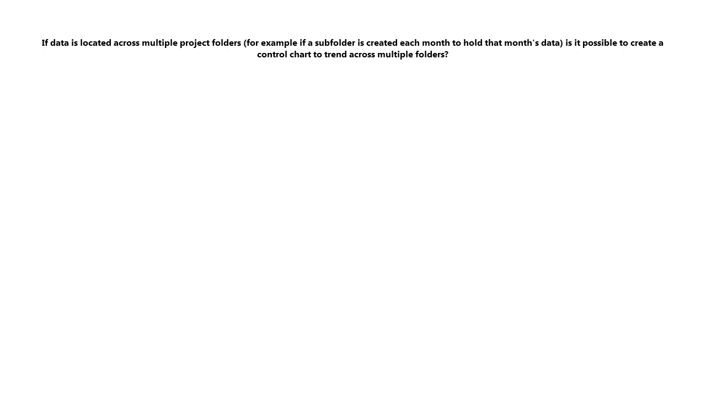If data is located across multiple project folders, for example, if a subfolder is created each month to hold that month's data, is it possible to create a control chart to trend across multiple folders? This is actually very similar to the question that we had earlier, where the individual asked if a control chart can be made from data across multiple projects. This would be possible using our New Genesis software in conjunction with Empower, yes.